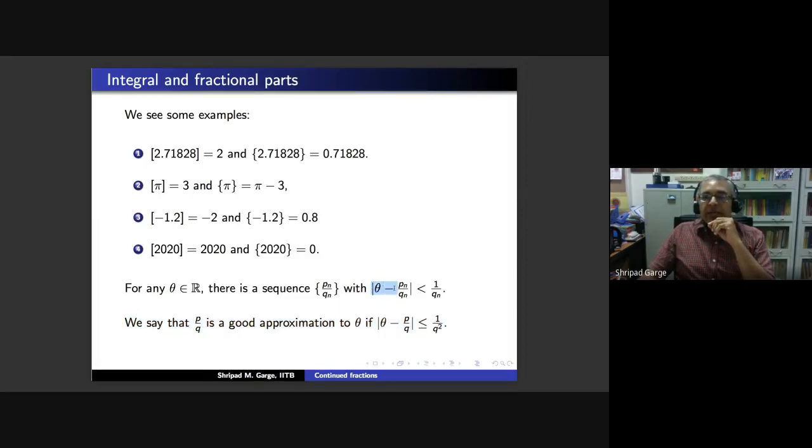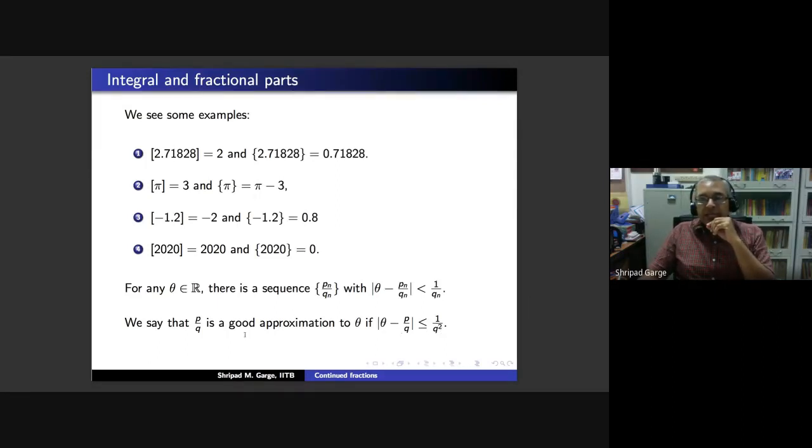Having |theta - p/q| less than 1 by q is a normal thing that can be done with some very basic constructions. But we are asking for p by q to be even closer to theta. And the closeness is measured by the denominator but with a higher order.